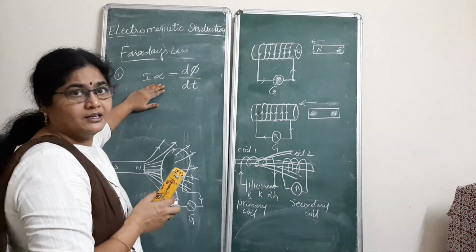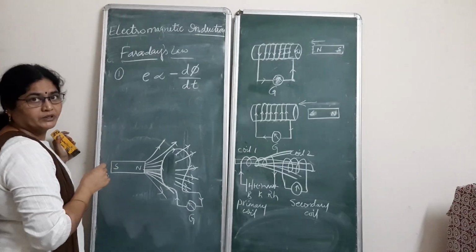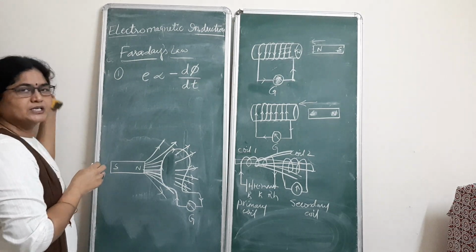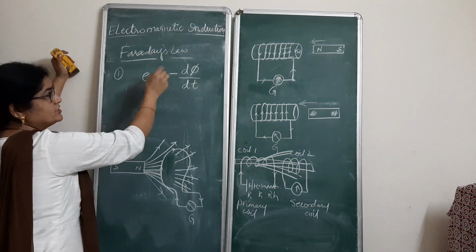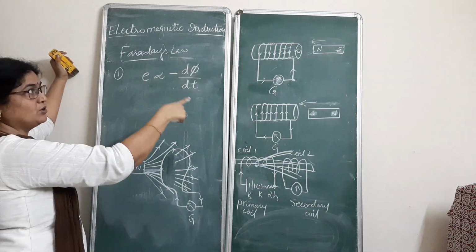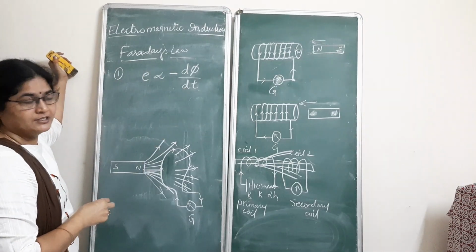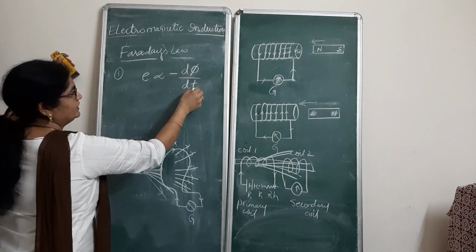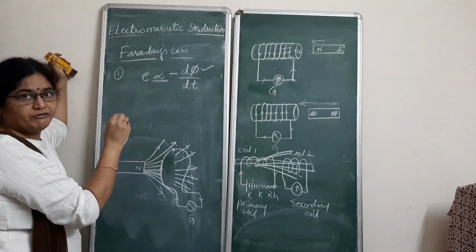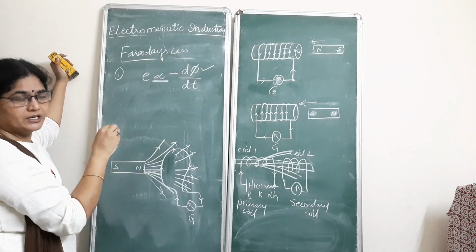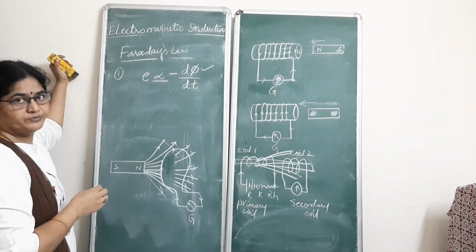He said that the EMF, which is generally represented with the letter E, electromotive force, also generally known as potential difference, which in turn produces current. So the EMF which is induced in the coil is in such a way that it opposes the change in magnetic flux. So that's why it is proportional to minus d phi by dt. Proportionality says that the more the change in magnetic flux, the more will be the EMF generated and the more the current in the circuit. But this negative sign says that it is always opposing the change. Clear?